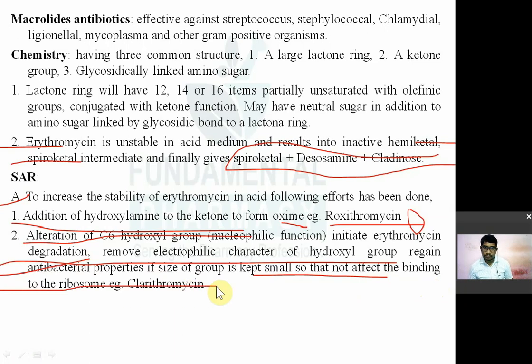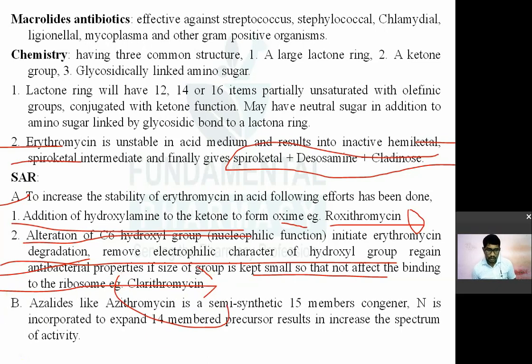जो न्यूक्लियोफिलिक ग्रुप होता है हाइड्रोक्सिल ग्रुप, उसकी वजह से इरिथ्रोमाइसिन का डिग्रेडेशन जल्दी होता है. So that nucleophilic character of hydroxyl group is removed, then it will become stable. And that group is kept small so as not to affect the binding to the ribosome. So this effort has given clarithromycin. Clarithromycin is active.